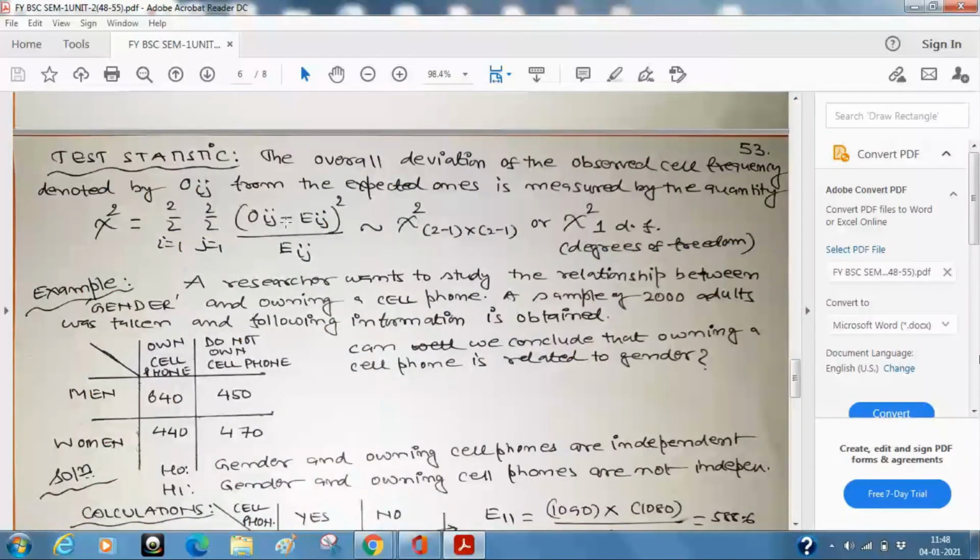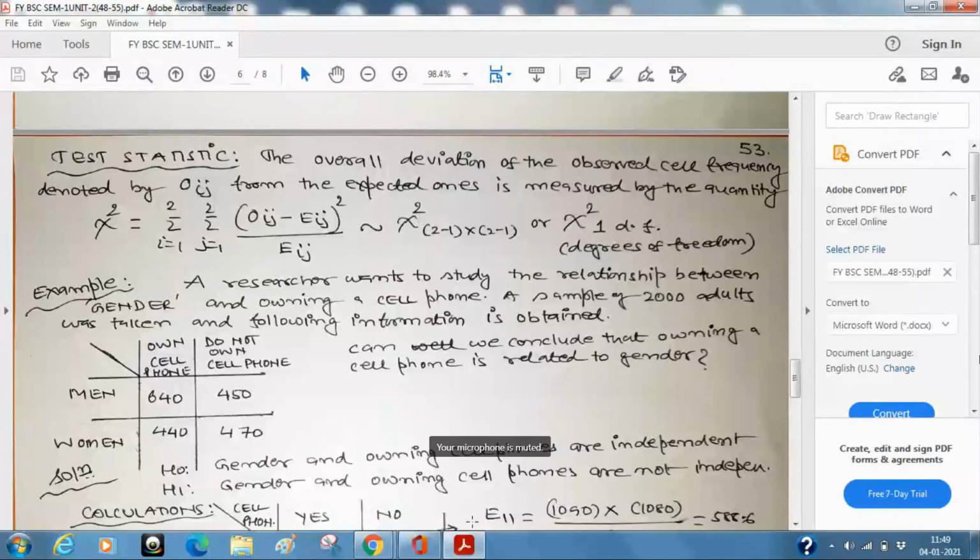Say, sum of Oij minus Eij whole square upon Eij. Suppose there are 3 rows, so i will go from 1 to 3. Suppose there are 5 columns, so j will go from 1 to 5. And it will be 3 minus 1 into 5 minus 1. So 3 minus 1 is 2, 5 minus 1 is 4. So 2 into 4, that means the degrees of freedom will be 8. What you will do? Again, I should order you, please see the chi-square table. In the chi-square table you will have all these values, degrees of freedom, level of significance, which I have already told you. You prefix at 1% or 5% and you will get the table value. Of course, the calculated value you will have to calculate, and you may be doing some practicals on this.